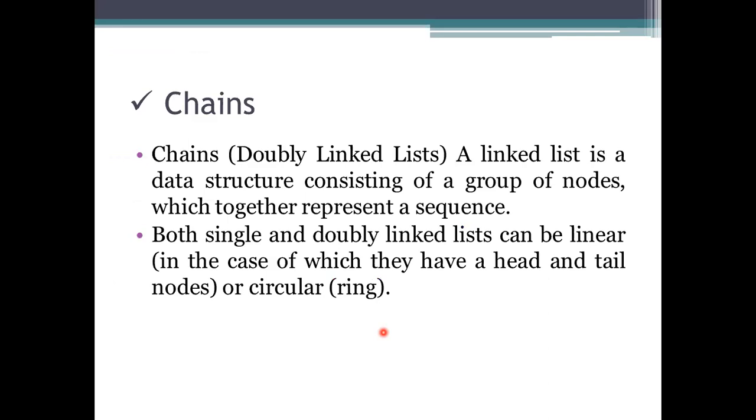And coming to the next one, chains. Here the chain is represented as a doubly linked list. A singly linked list has nodes which are linked together, but here we won't have access in a bidirectional way. We are getting only the unidirectional way, meaning from left to right only, that is head to tail.